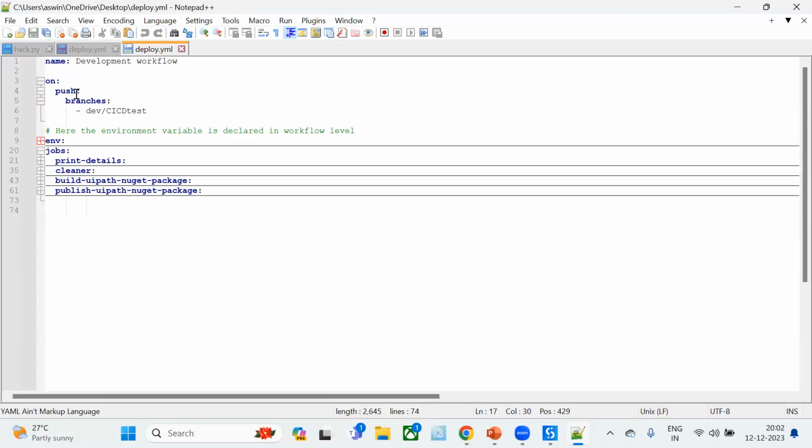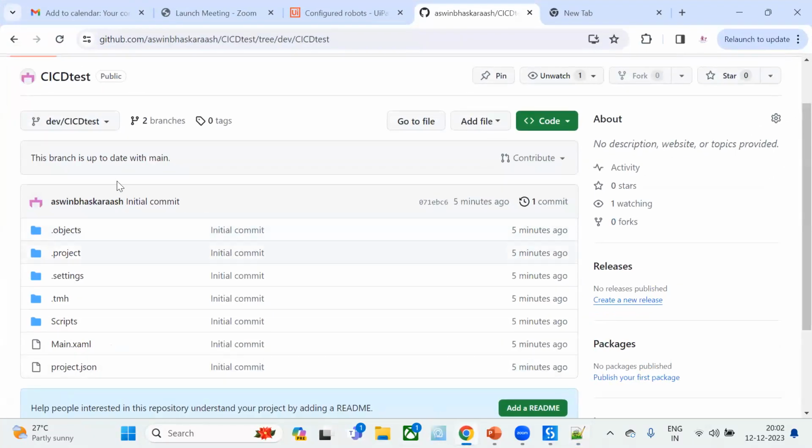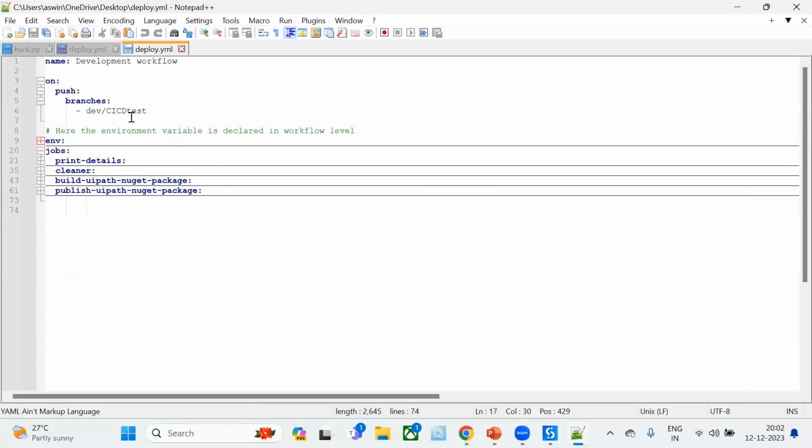This is my branch name. Let's confirm, is this the same one we have created now? CI/CD test. Okay, this is the same. Now we have provided that whenever there is a new push to this branch, this particular workflow should run.